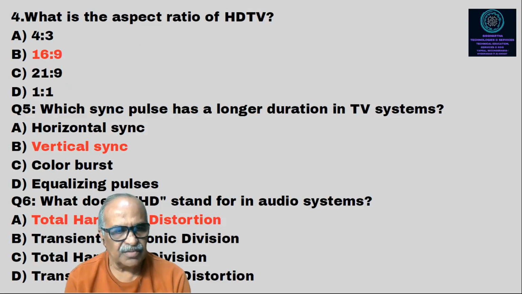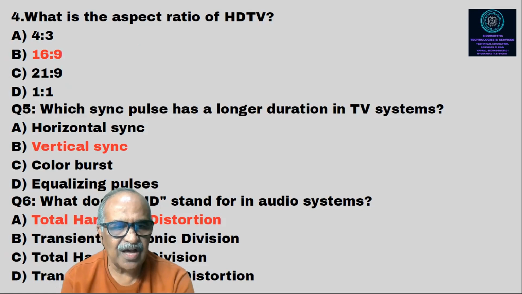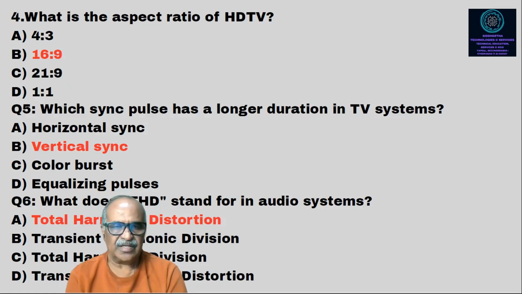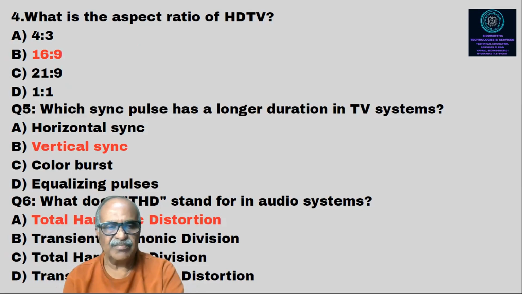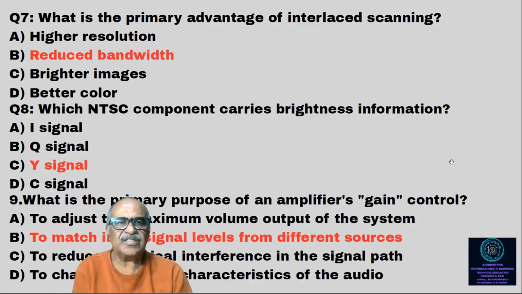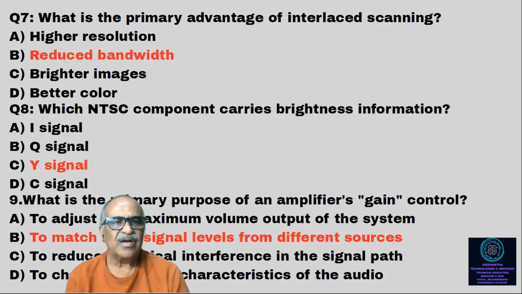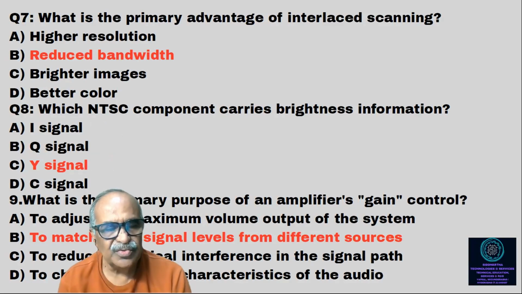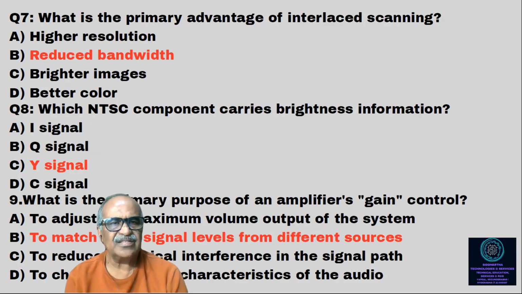Next, question number 6. What does THD stand for in an audio system? Now we are discussing audio. Total harmonic distortion. This is the meaning of THD. Now the next question, question number 7: what is the primary advantage of interlace scanning? That is why it is used, to reduce the bandwidth. So the correct answer is reduce the bandwidth.